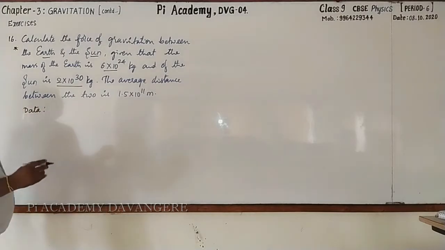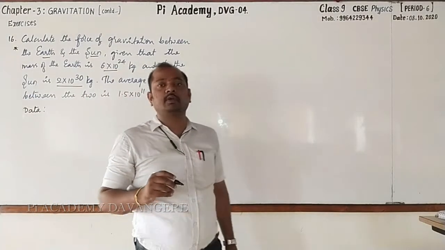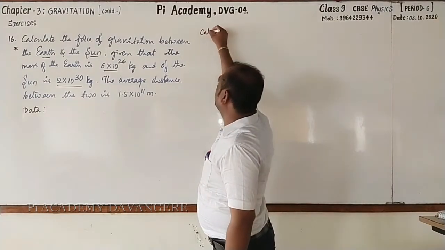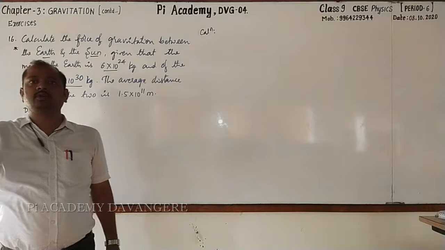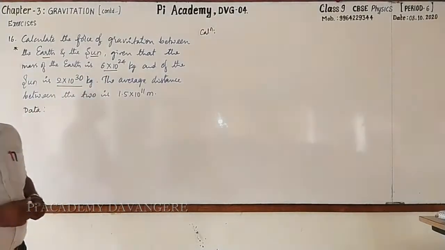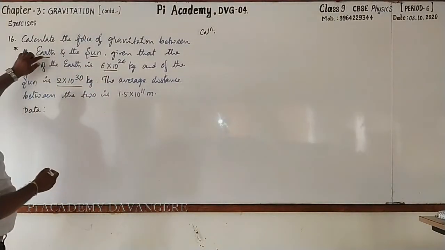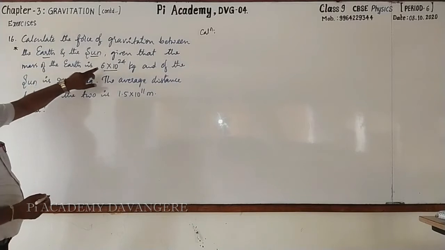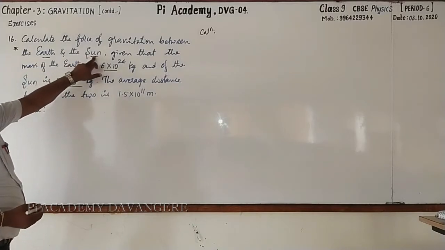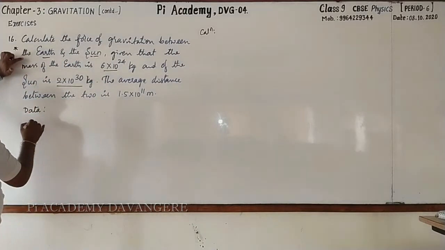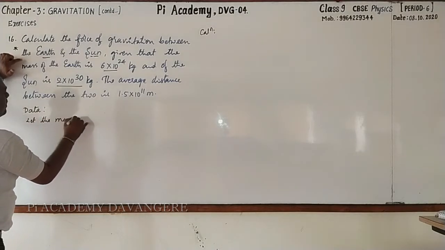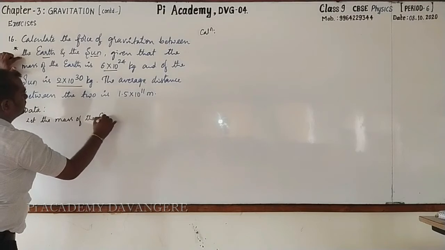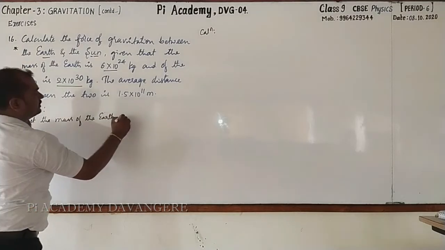Data. Dear students, we are very familiar with the formula to find out gravitational force. What is that? It is G into m1 m2 by d square. Let us take the mass of the earth as m1 and sun as m2. Here, let the mass of the earth, call it m1.